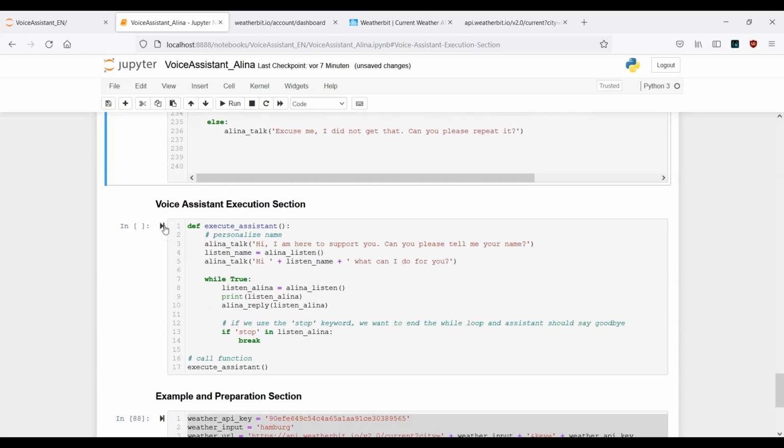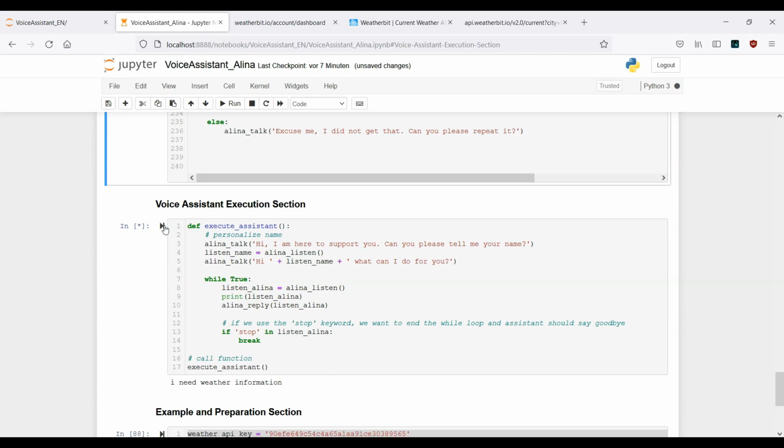Okay, 3, 2, 1, let's go. Hi, I am here to support you. Can you please tell me your name? Alex. Hi Alex, what can I do for you? I need weather information. No problem. I will look it up for you. What city are you interested in? Hamburg.